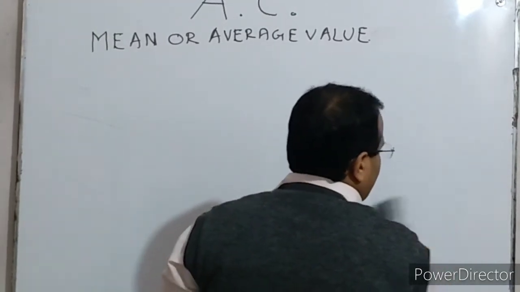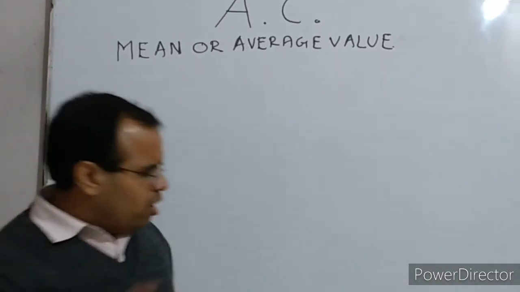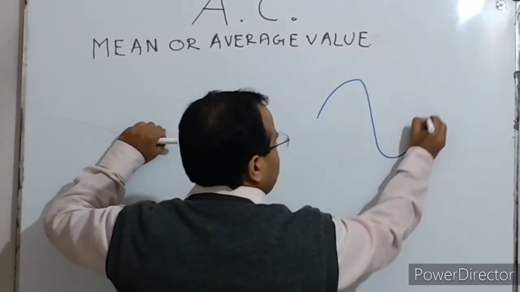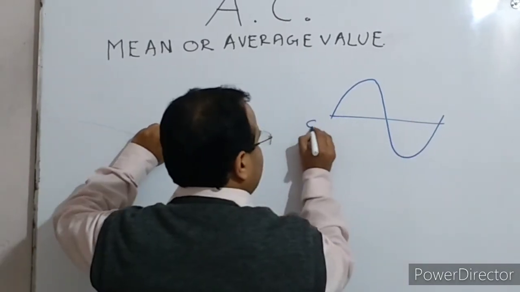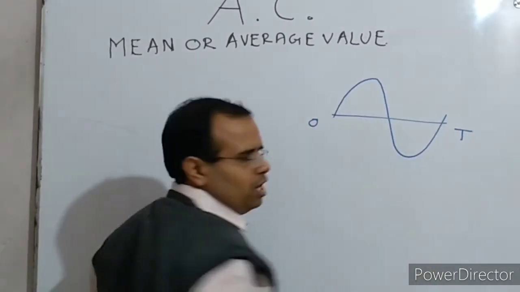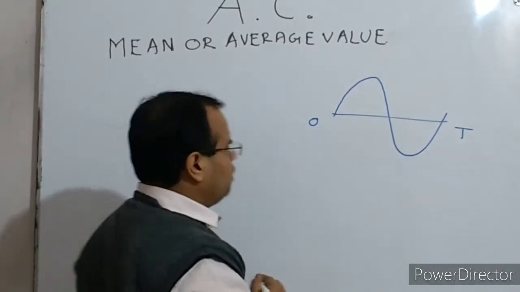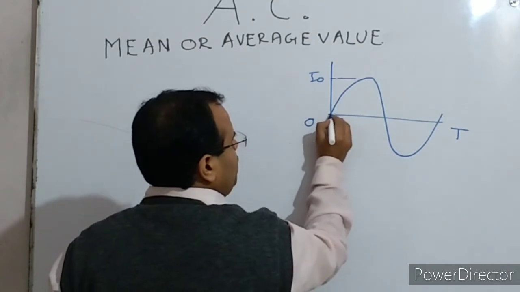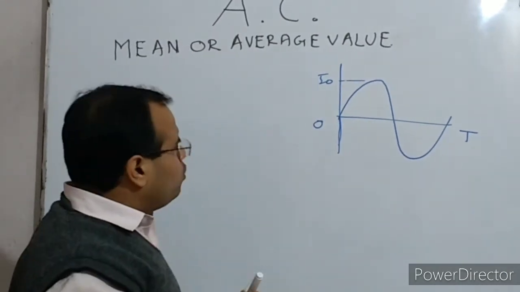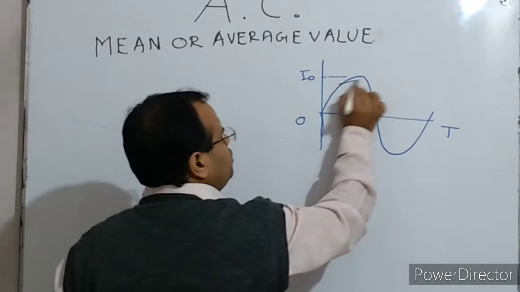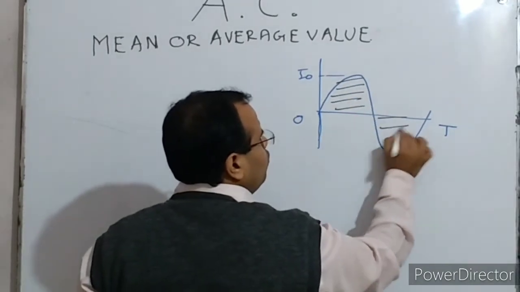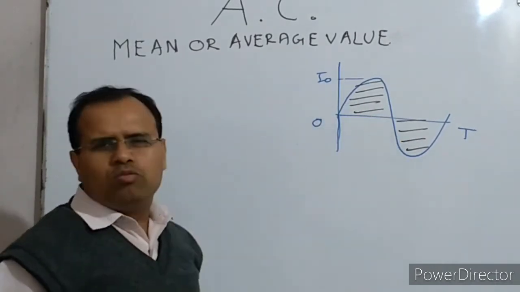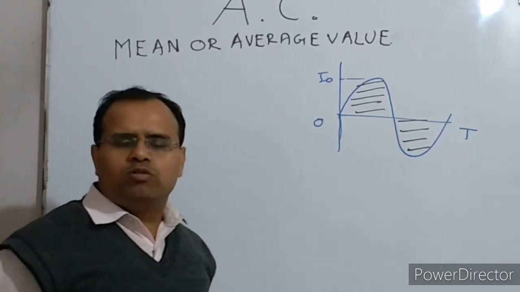Now try to understand how we can derive the expression from it. Before this, I want to explain a few things related to this. See, this is the complete time period, say from 0 to T. This is one cycle of the alternating current, and this is the value I naught, which is the peak value. Now if you take the average of the alternating current over the complete time period 0 to capital T, you know that the positive and negative halves are equal, and then the average value would be 0.